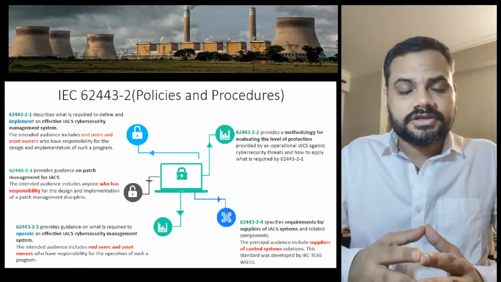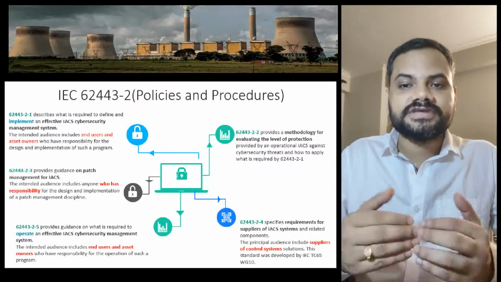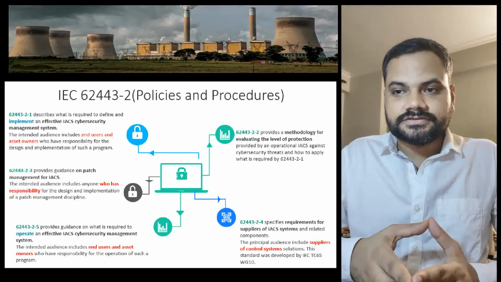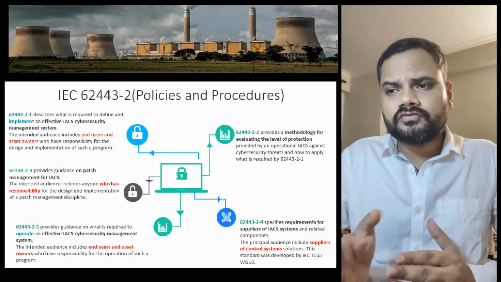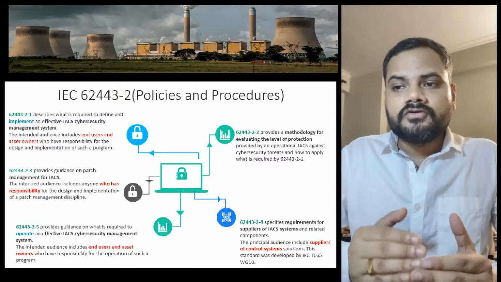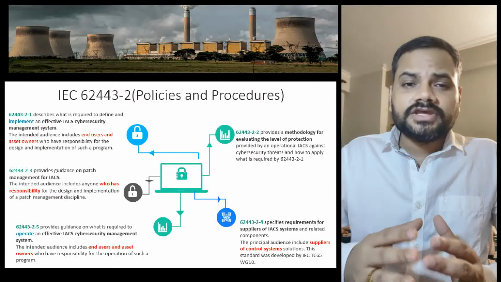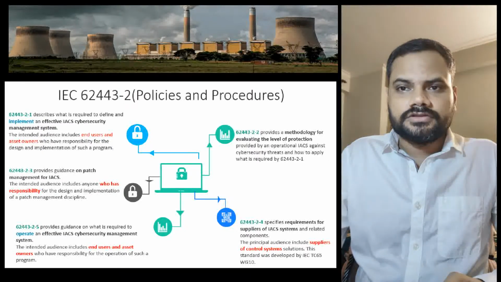Obviously, the person or organization designing and implementing the patch management system in IACS. Last is IEC 62443 2.4. It is the requirement for suppliers of IACS systems. And who is the intended audience? Obviously suppliers will be the intended audience for this one.